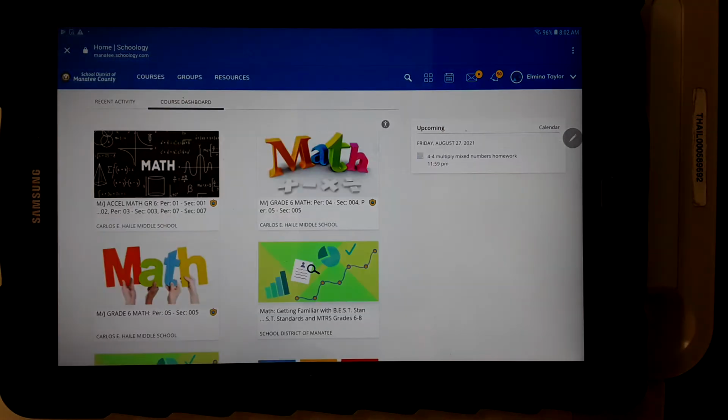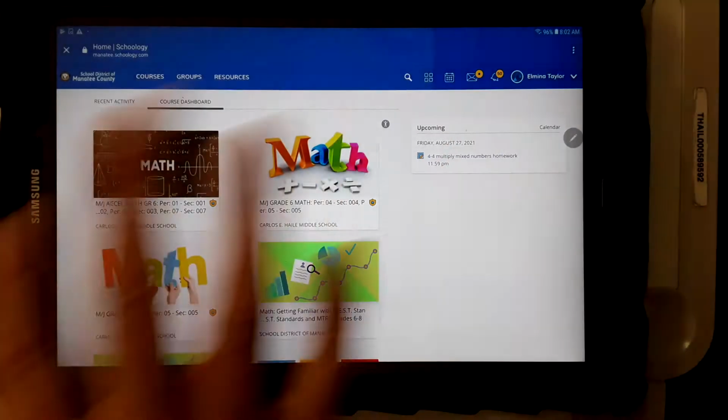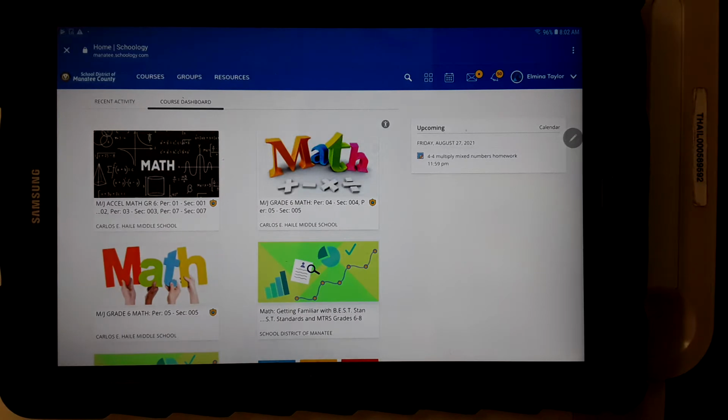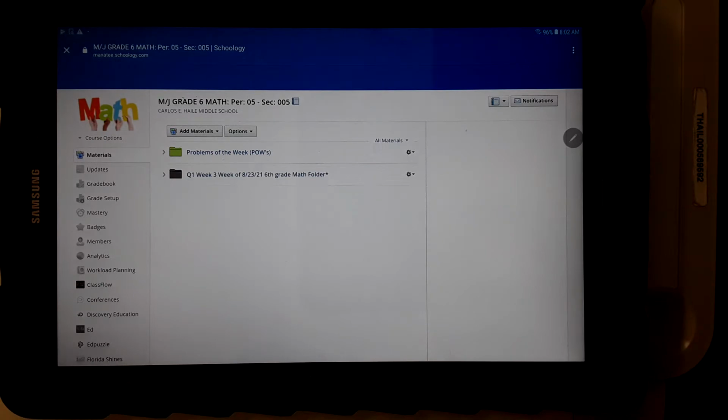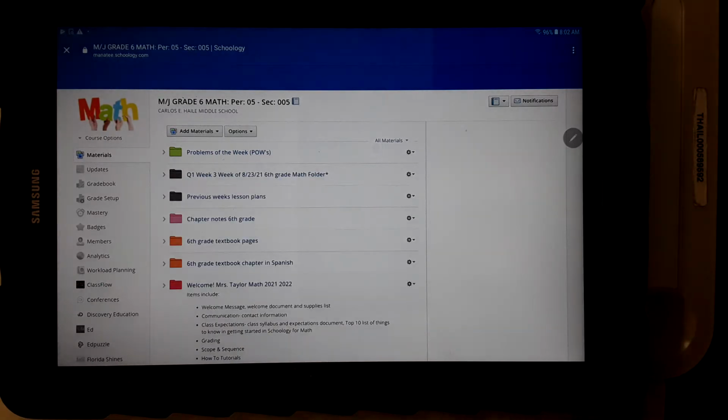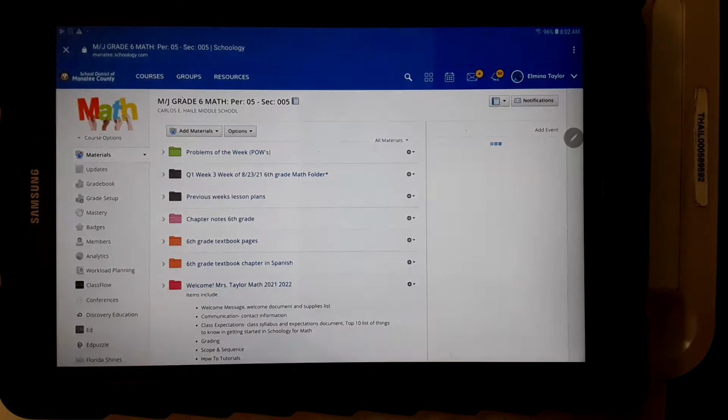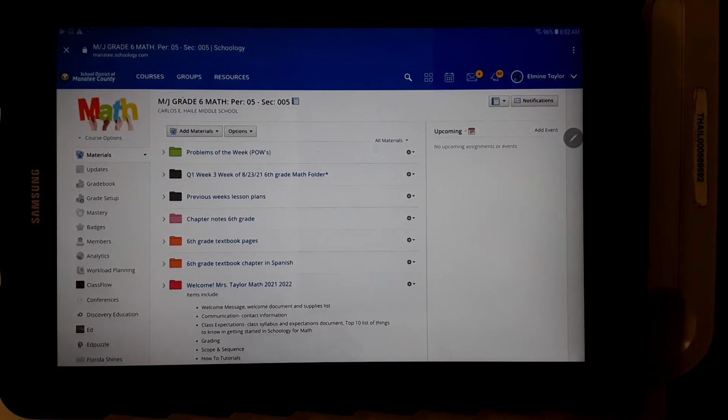Mine is going to list all of my different math courses that I teach and the things that I have here. So I'm going to click on one of my courses. So as you know, I teach regular math, inclusion math, and I also have accelerated math. So I'm going to click on one of the classes so that you can see what it looks like. So once your child selects their math course, for instance, this is what this class is going to see.